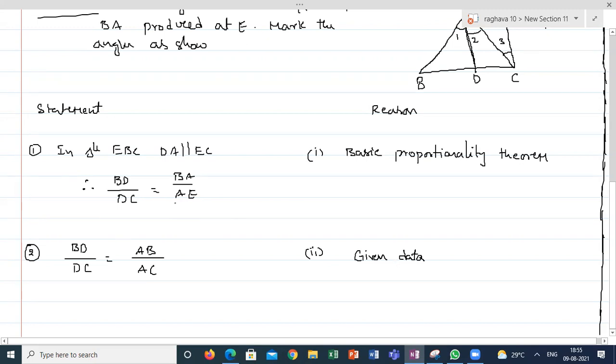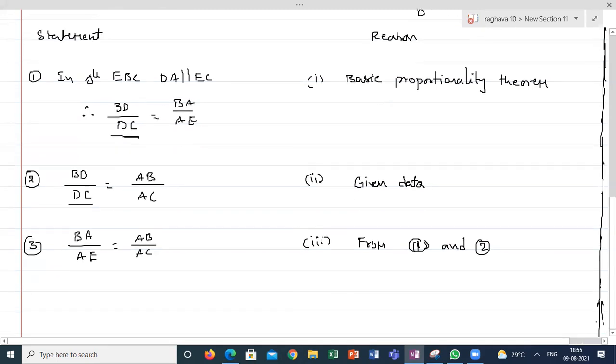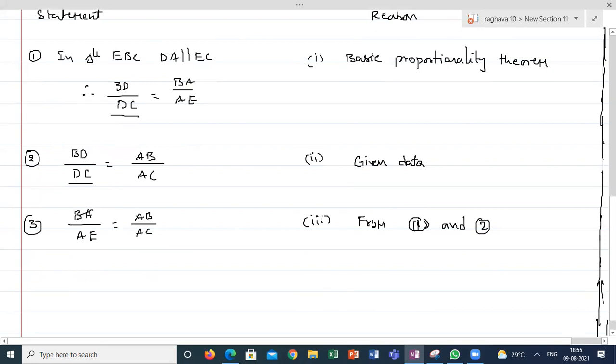So from these two equations, see here, this is also BD by DC, this is also BD by DC. From the above two equations, I can write BA by AE is equal to AB by AC. The reason is from statements 1 and 2. So if I simplify the third statement, BA and AB look the same, so AB can cancel. I can get AE is equal to AC.